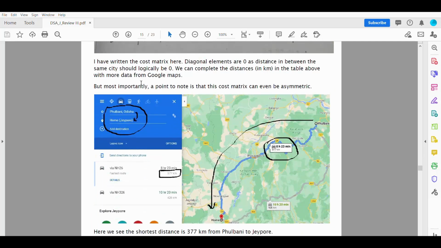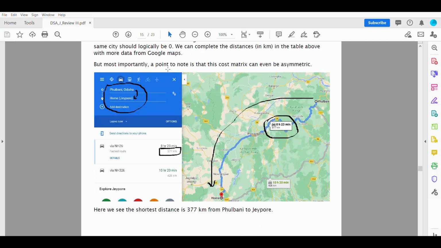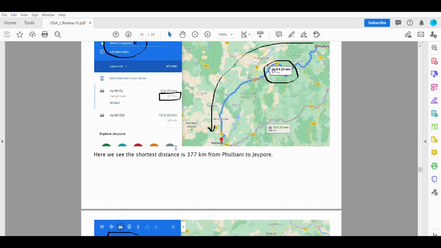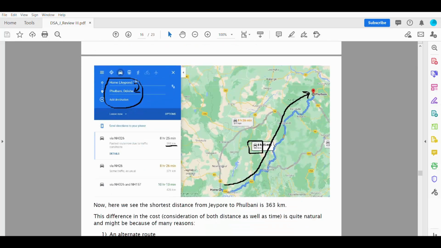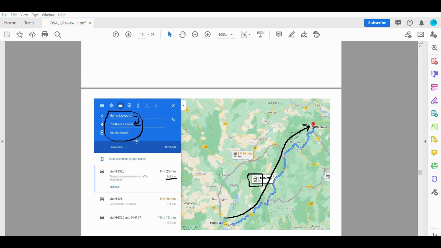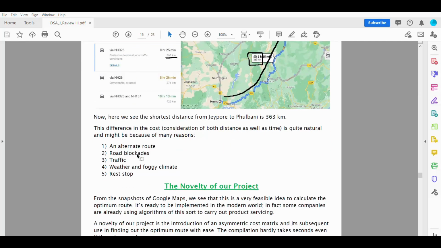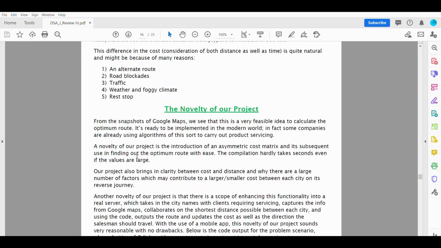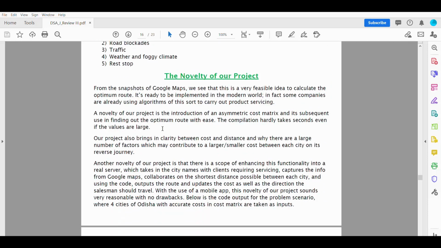But most importantly, we have to note that the cost matrix can be asymmetric, as I said. Here we see an example: when we go from Fulbani to Jaipur, the least distance, we're not doing the maximum distance, the least distance is 377 km. But when we are going from Jaipur to Fulbani, it decreases to 363 km. This can happen due to various reasons: traffic, an alternate route, weather and foggy climate, etc. We can take all of these things into consideration.